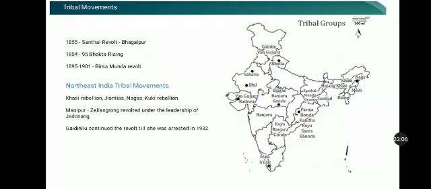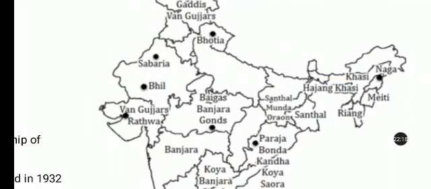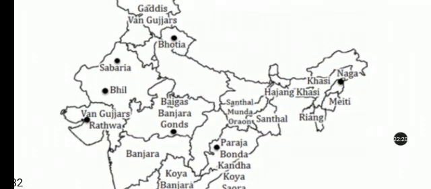Some of the other tribal revolutions that happened in the northeast of India were the Khasi rebellion, which was led by Tirat Singh. The Jaintias also revolted, and the Nagas also fought against the Britishers when they conquered their land under the Zamindari system.